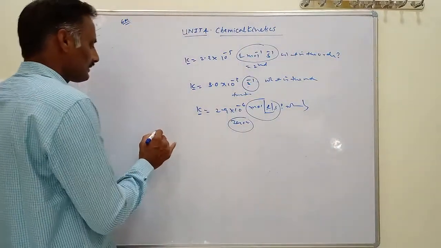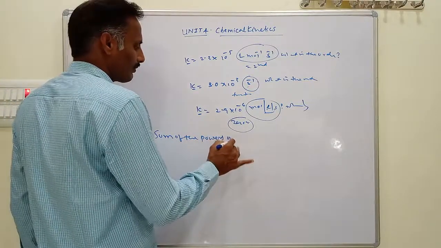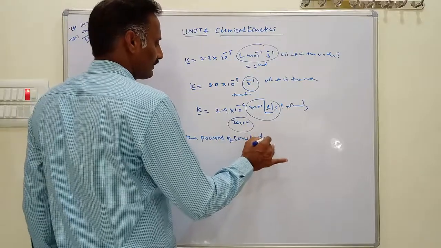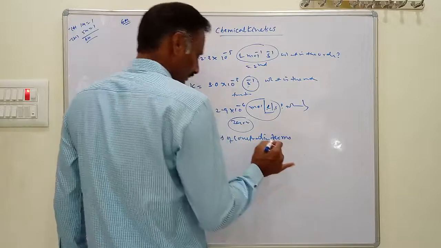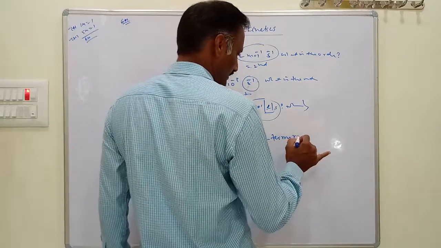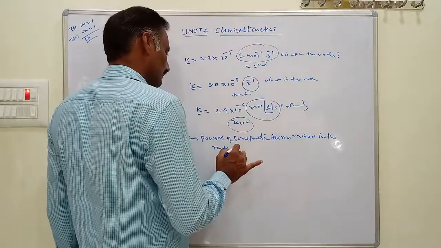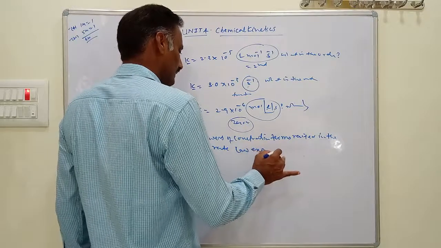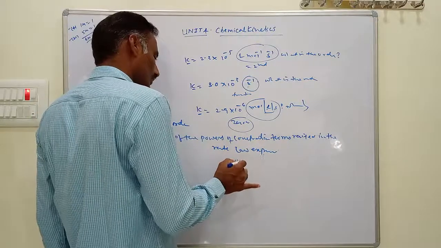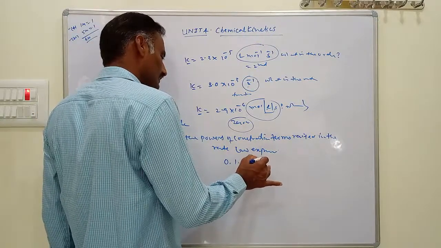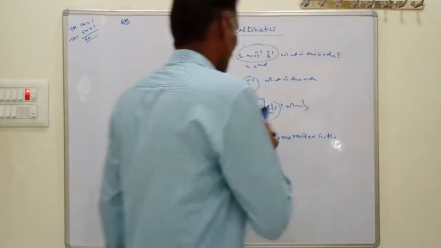Order is nothing but the sum of the powers of concentration terms raised in the rate law expression. That is the order of reaction. The order of reaction may be 0, 1, 2, or 3, or it may even be a fraction. Okay.